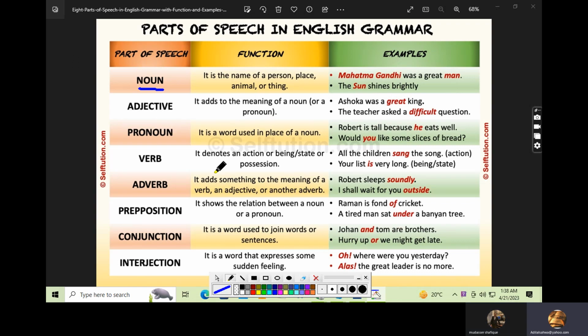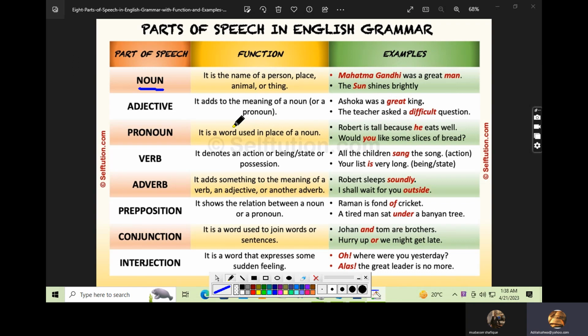Now let's talk about pronoun. It is a word used in place of a noun. Exactly. When I say Shuaib is an intelligent boy. Shuaib works very hard. He is 11. Now when I use he instead of Shuaib, he is a pronoun.